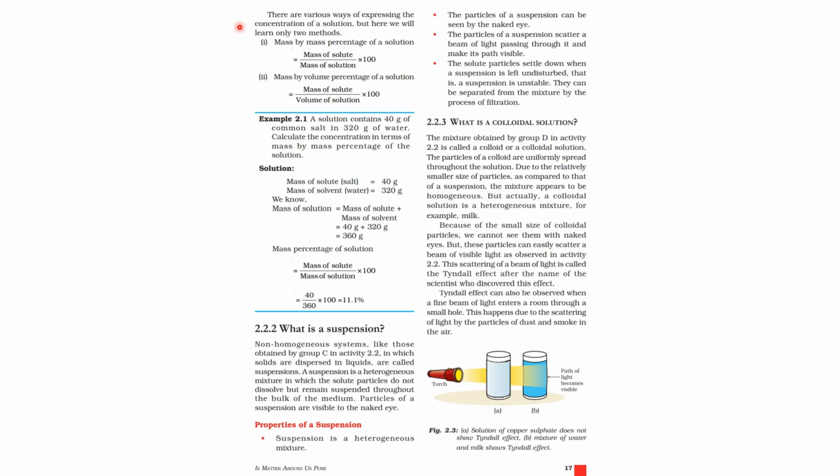At 20 degrees Celsius, we can say we have 100 grams of water. The maximum sugar we can dissolve is 204 grams. So we can say the lower the temperature, the lower the solubility.